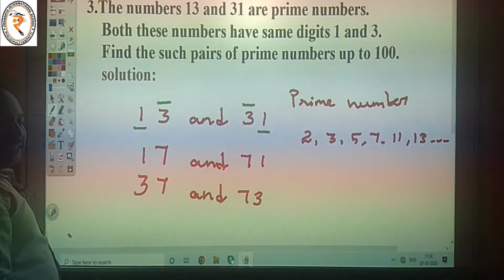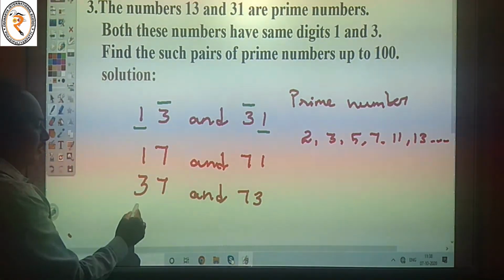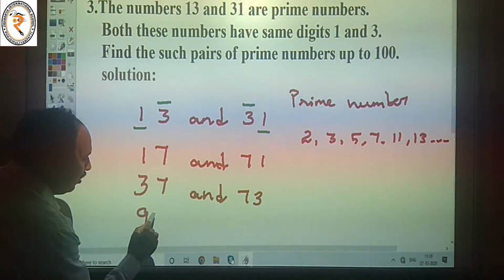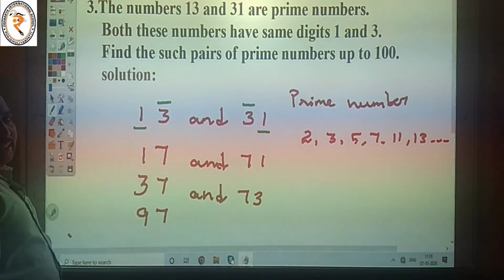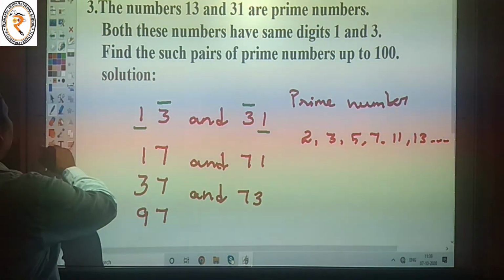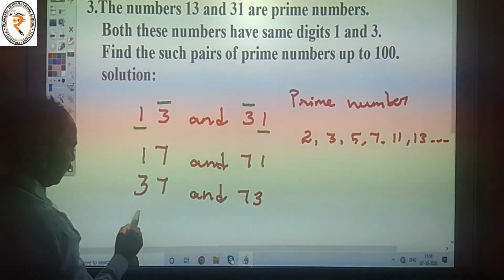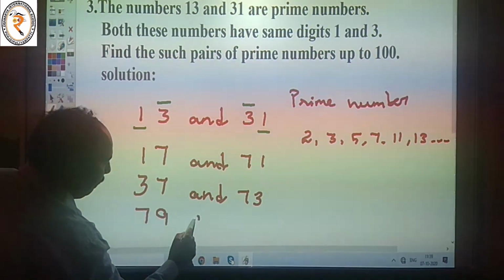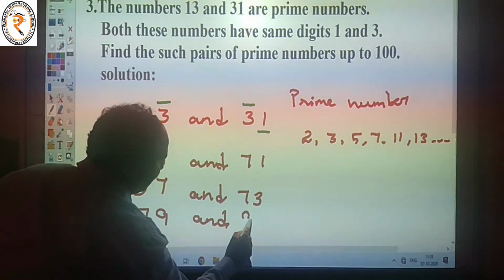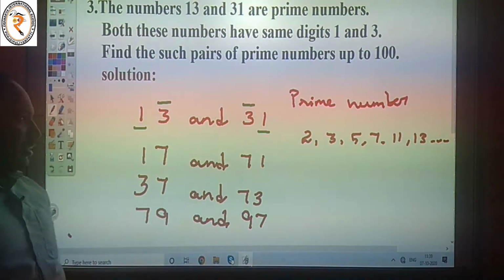The next one, 37 and 73, both prime. The next one, 97 is a prime number, and 79 is also a prime number.